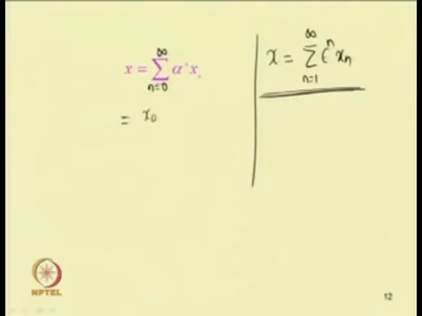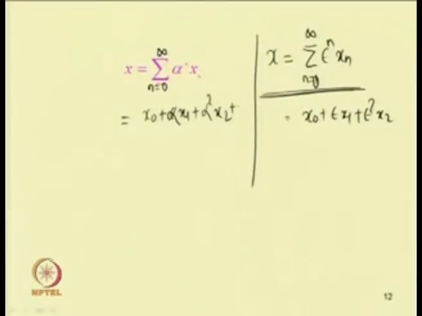So, this becomes x 0 plus alpha x 1 plus alpha square x 2. Let me take two terms only; if I take higher terms, then some higher order terms also will be there. Here we should take n equal to 0 to infinity in the classical one, so that this term will be equal to x 0 plus epsilon x 1 plus epsilon square x 2. So, in this way.